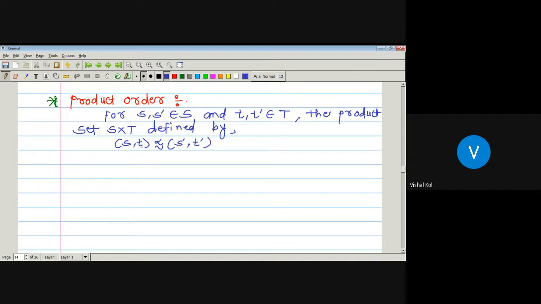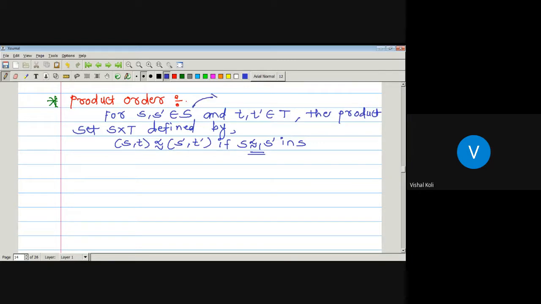It means ordered pair (s, t) is related to ordered pair (s dash, t dash) if s precedes s dash in capital S. This will be a relation which is defined on set S.